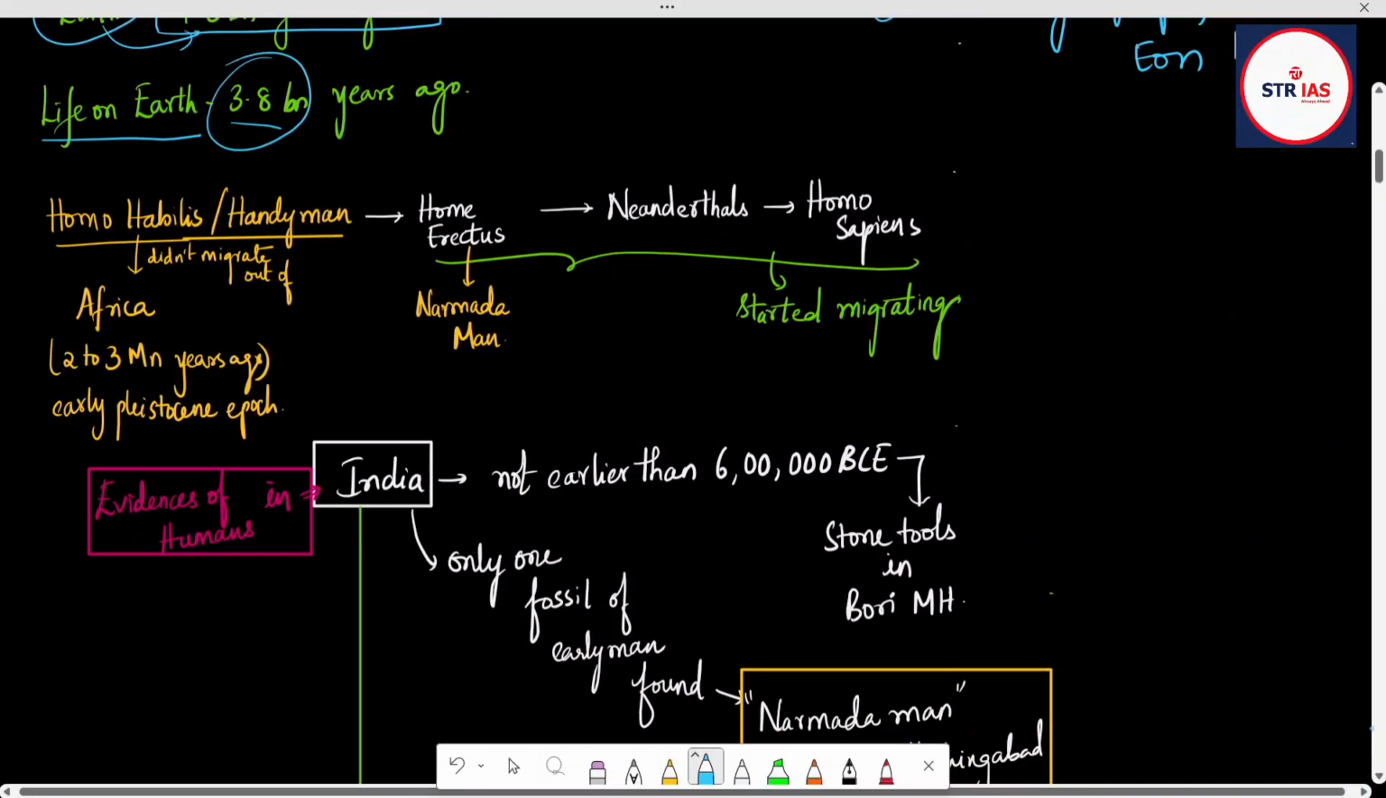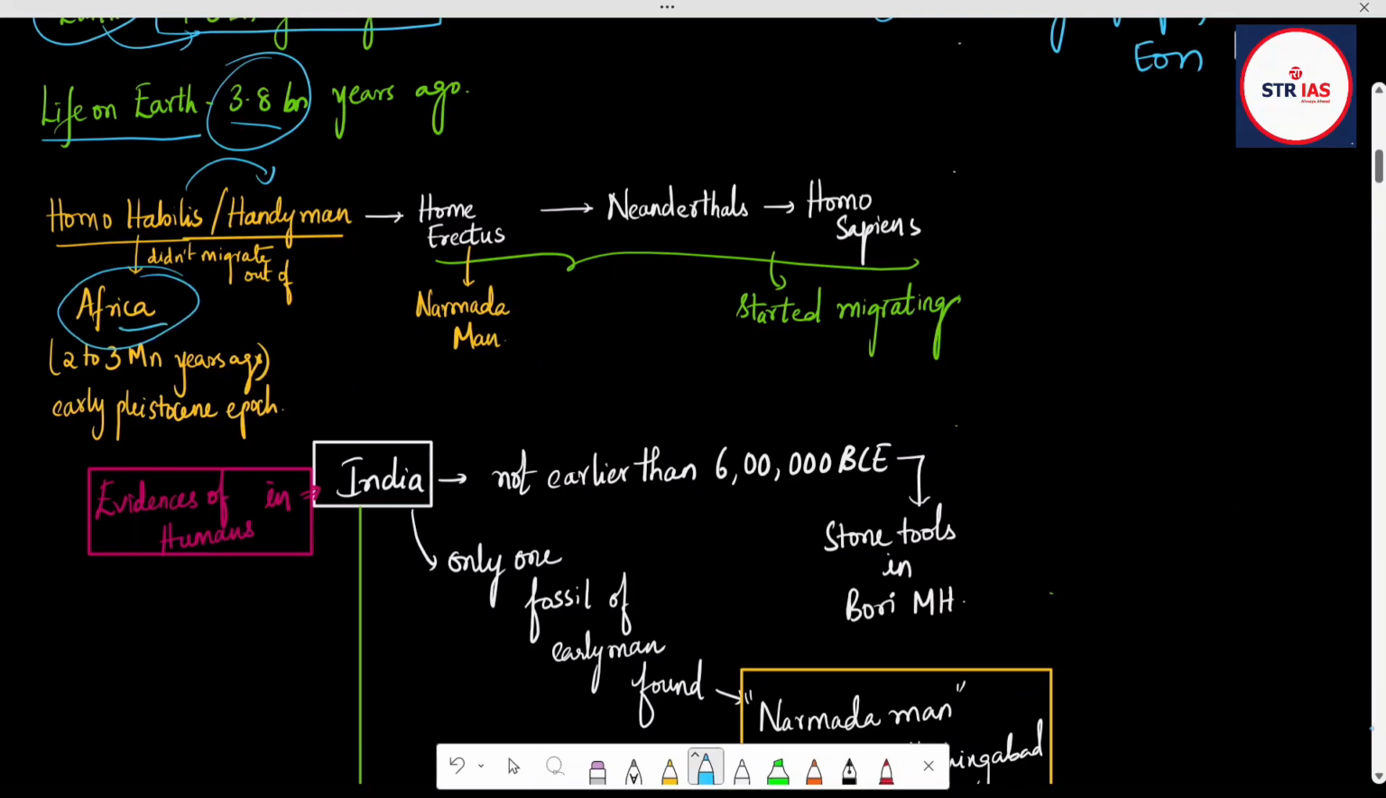Human evolution has happened. In that, Homo habilis was also called handyman. Human life started from Africa. He didn't migrate out of Africa, but he made some stone tools. That's why Homo habilis in Africa is also called handyman. It was before 3 million years ago. After life on Earth started 3.8 billion years ago, Homo habilis was on Earth 2 to 3 million years ago. It was the Pleistocene period.